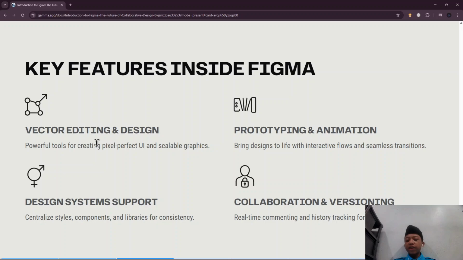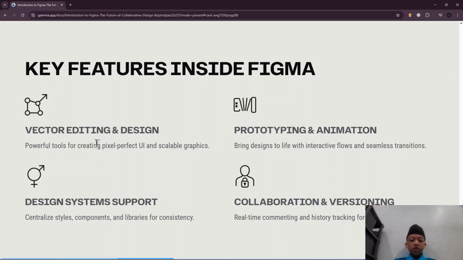Second, there is prototyping and animation. Bring design to life with interactive flow and seamless transitions. It's more about UI and UX. So, if there are many frames in Figma, later I will show you. For example, prototyping and animation is like if you touch some button and go to another frame, or an animation too, to make it better.